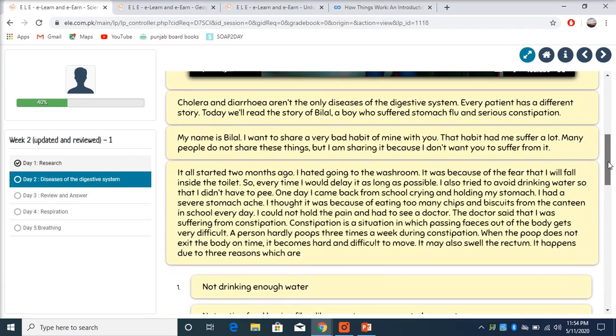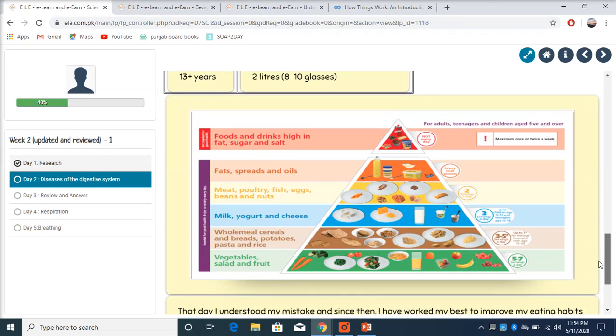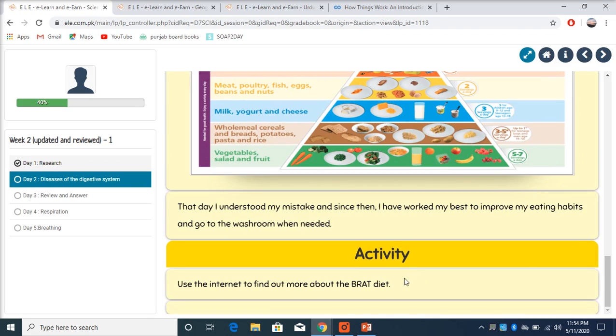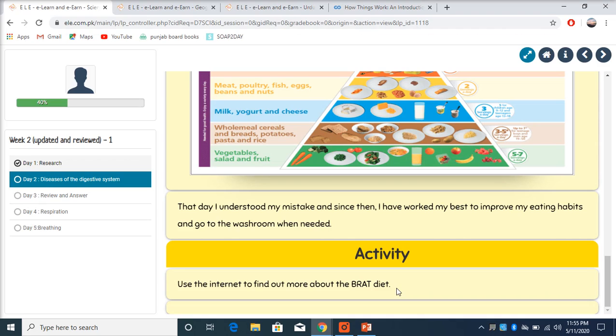Then we have to do some reading. Then look at a picture which will help us about a healthy diet. And at the end, do an activity. Use the internet to find out more about the BRAT diet. So you read about the BRAT diet, didn't you? Yes. So we have to find out more about that. Go to Google and search this diet right here. After searching it, note it down on your copy. After doing this activity, your day 2 for science is done.